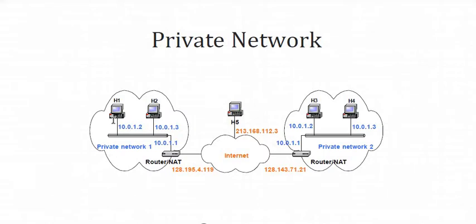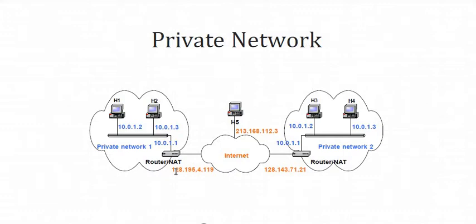When you access anything from the internet, the internet will not see this IP, 10.0.1.2. The internet will understand the IP address of your entire network. Your college has been given a public IP address by your service provider, let's say BSNL, Airtel or Tata.